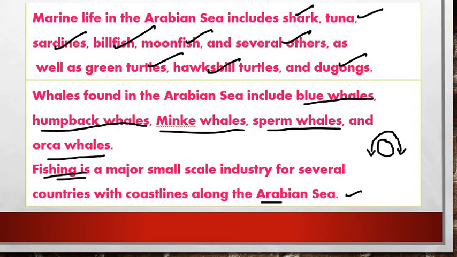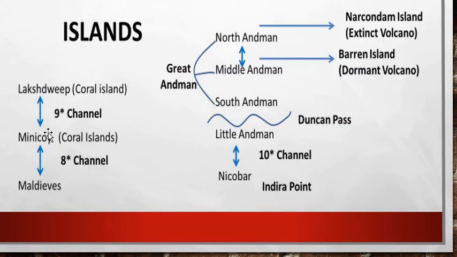Now at the end we will see the locations of the major islands in the Lakshadweep. That which I have mentioned to you: Lakshadweep, Minicoy and Maldives, right. So we will see about that. Lakshadweep and Minicoy are divided by the channel called the 9-degree channel, right friends. And here Minicoy and the Maldives are separated by the 8-degree channel, right.